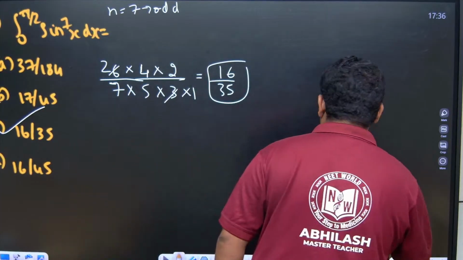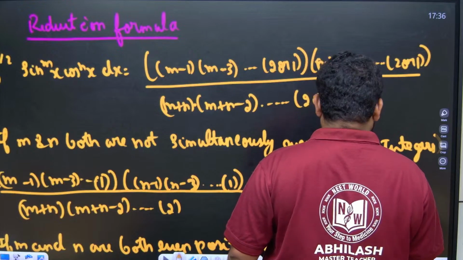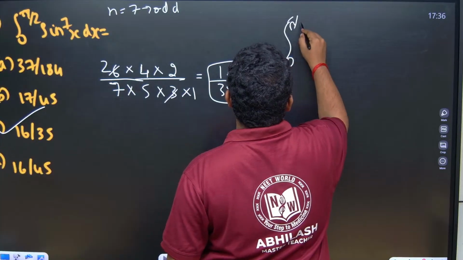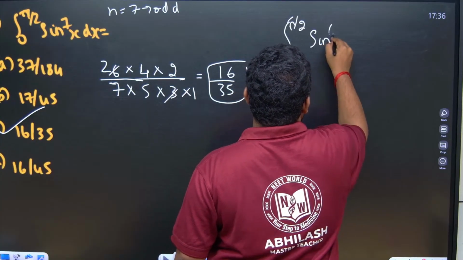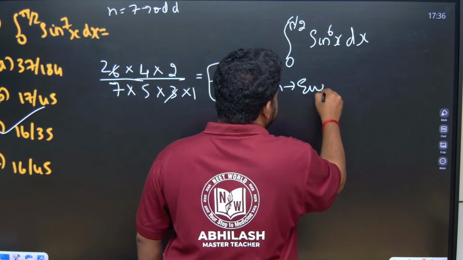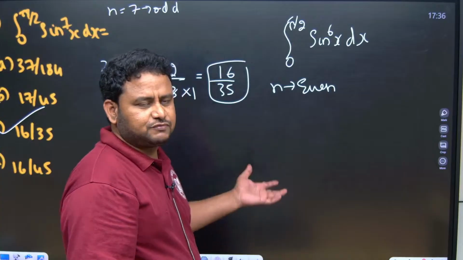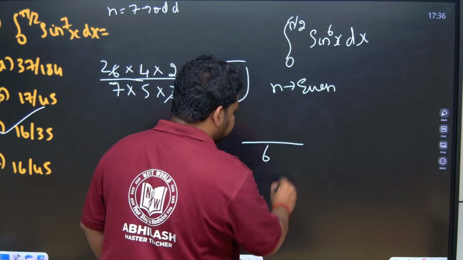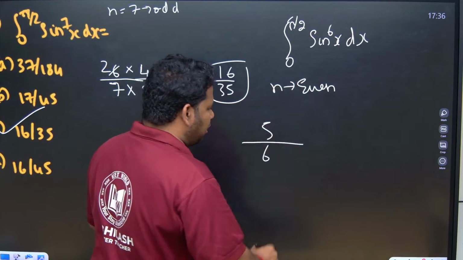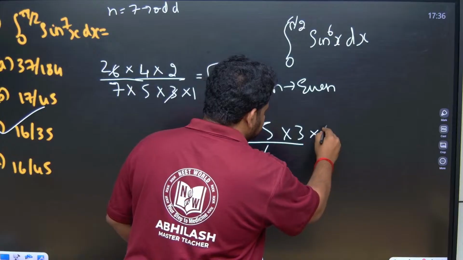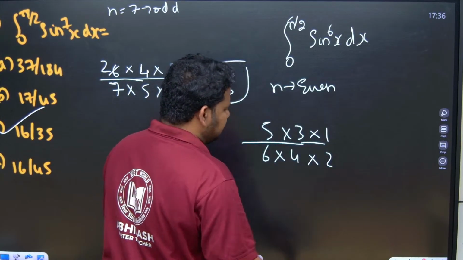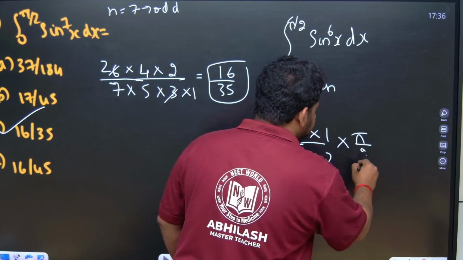Let us move to the next type of question, which is based on the reduction formula. Suppose 0 to pi by 2 sin power 6x dx is given. Here n is even. So in such questions, what to do? First write whatever is given in the denominator, and reduce this by 1. Before 5, the odd numbers that we have are 3 and 1. Then 4 and 2. Here we have to multiply by pi by 2.